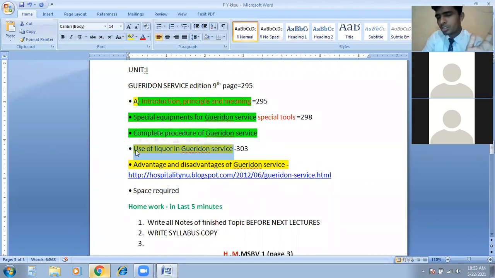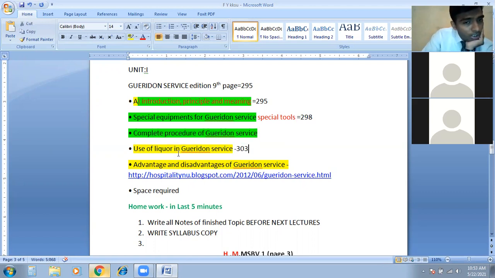Then the complete use and procedure, whatever you have to use. The complete procedure, I just told you, pick 5 important points. They should be important, not common points. Common points you understand, so you can write them and make it bigger while writing answers. But the important points you have to get from the book which I just uploaded on Google Classroom. So you have to take the points from there.